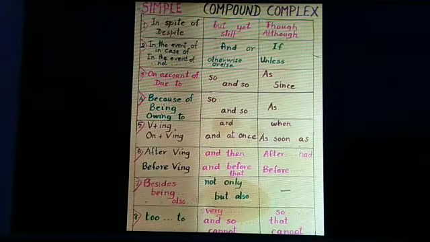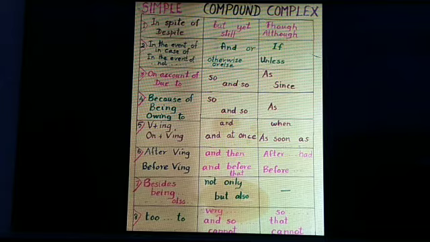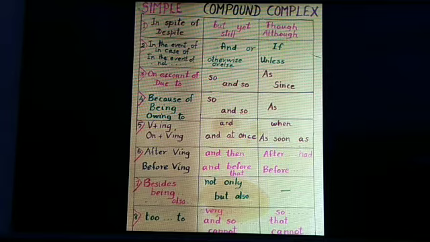Dear students, now let's look at the chart for further guidance. It will help us to understand how to combine or transform the sentences from one type to another type, right? First point you see, in spite of. In simple sentence, if you find in spite of or despite, in compound you will have to use but, or yet, or still. In complex you will have to use only though or although, right?